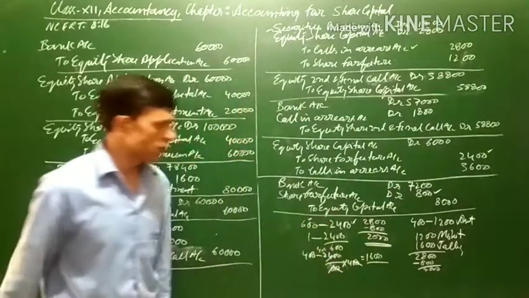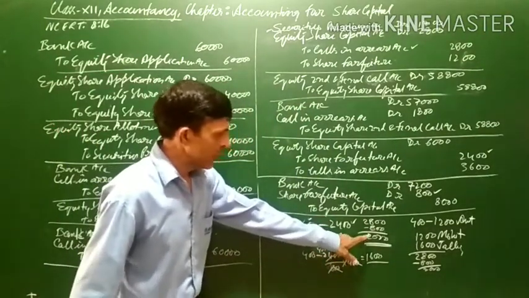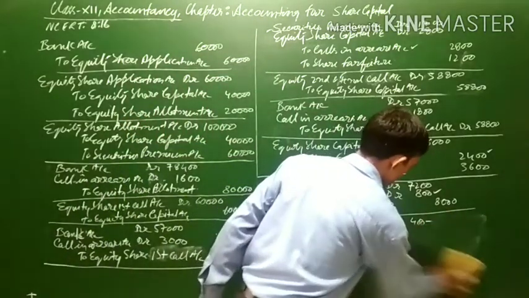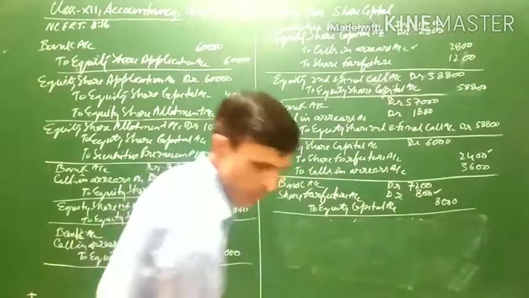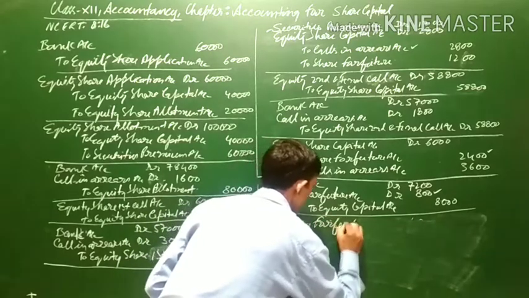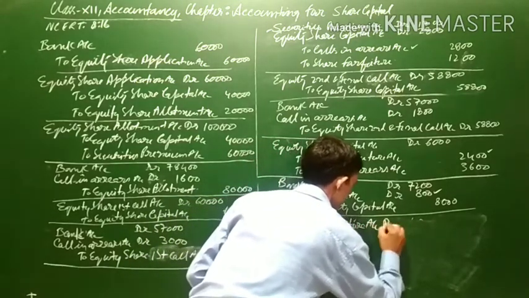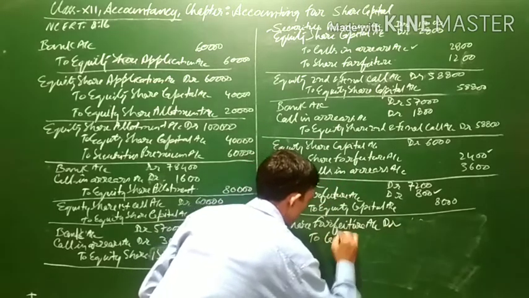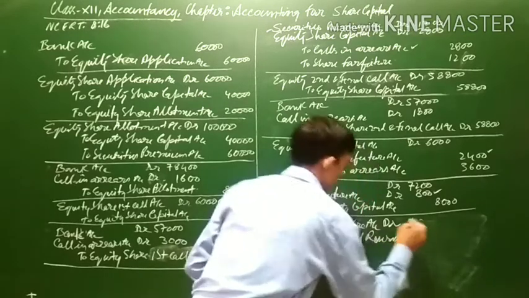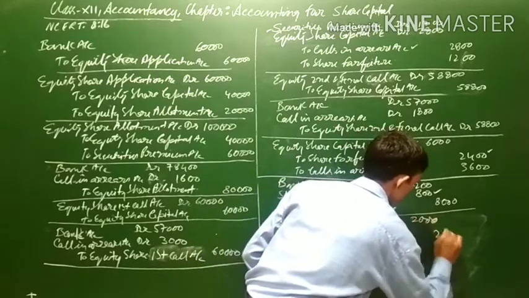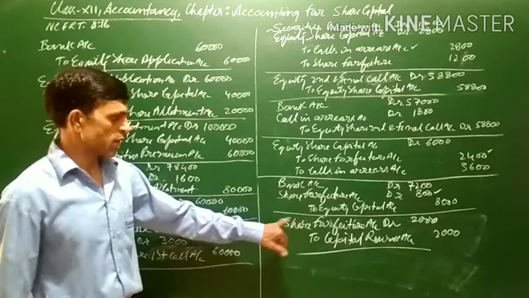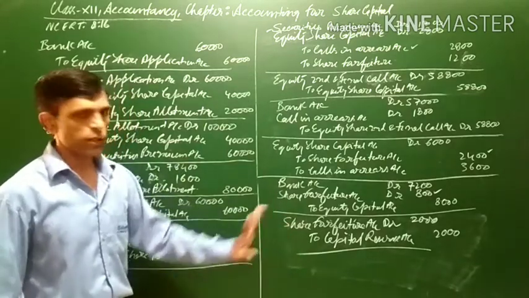This balance of 2,000 will be treated as capital profit, and it will be transferred to capital reserve. The entry here will be share forfeiture account debit to capital reserve, 2,000. Now the narration in this case will be: being balance of share forfeiture transferred to capital reserve. This will be the general entry.